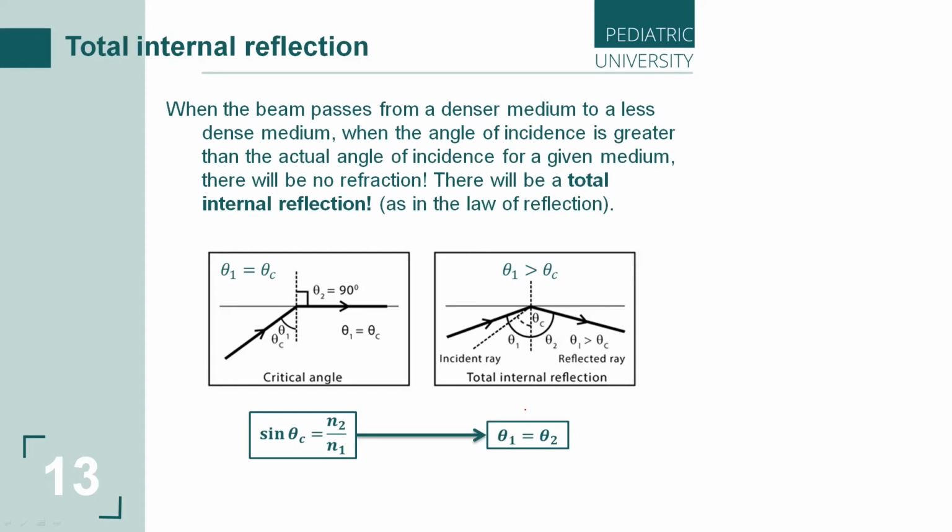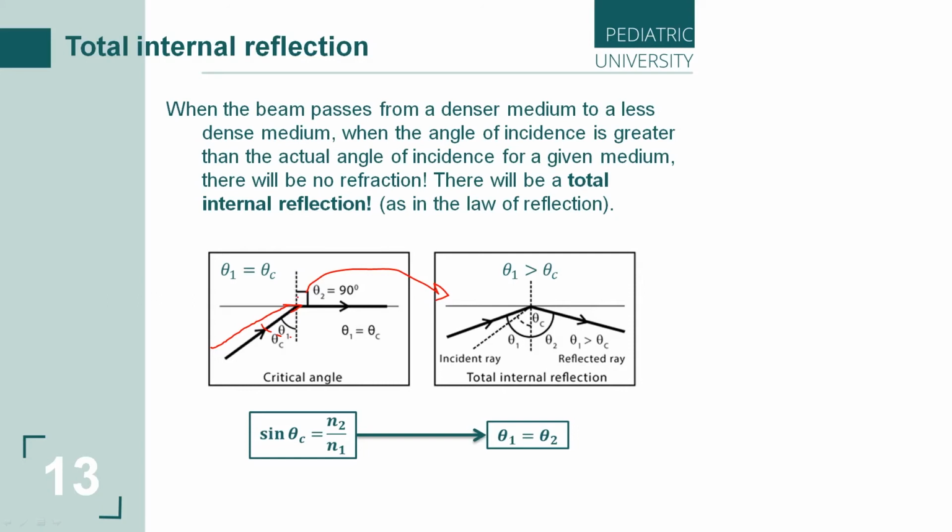Let's see again. The situation when the light beam passes from a denser medium to a less dense, optically less dense medium. If we put our incident angle more than the critical angle for this medium, what happens after?